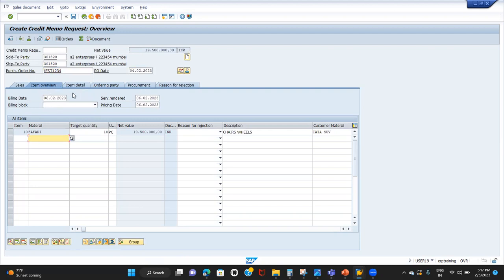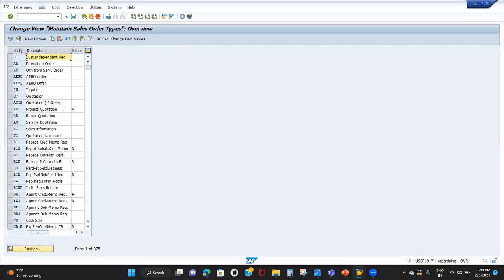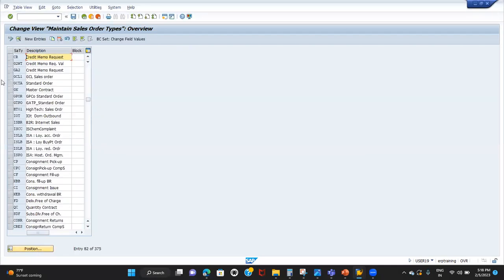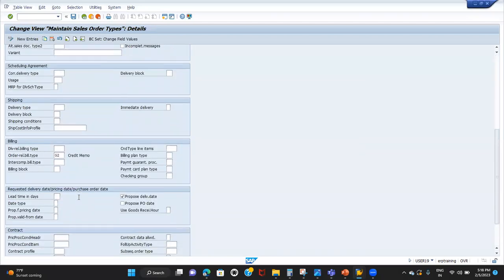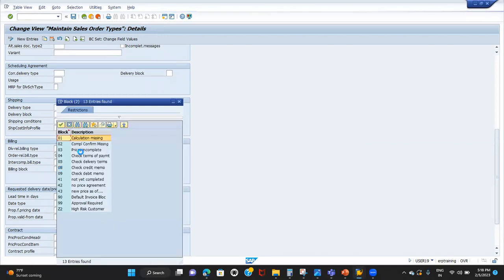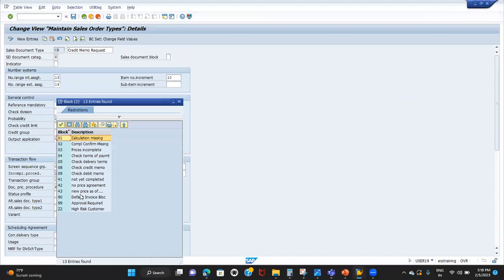Now usually a billing block will automatically come. I'll tell you why. It should come because we are dealing with money, so some authorized person should approve that. Someone might have deleted it. Let me check. Yeah, someone has removed it.